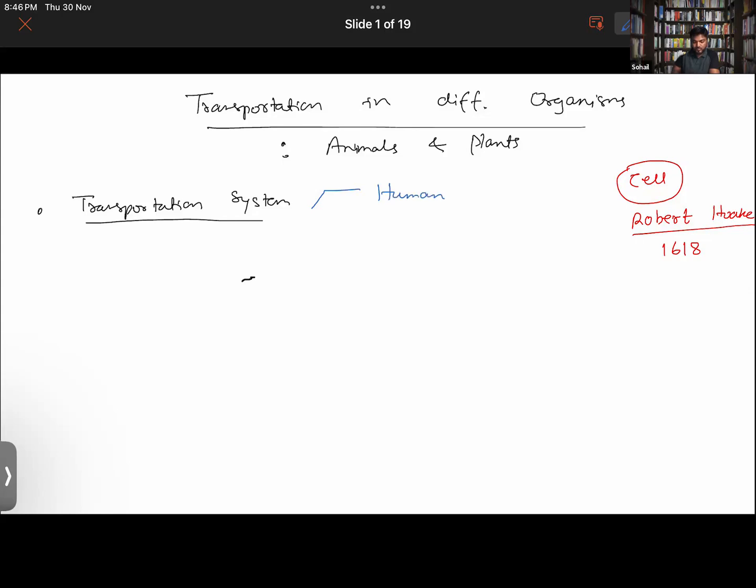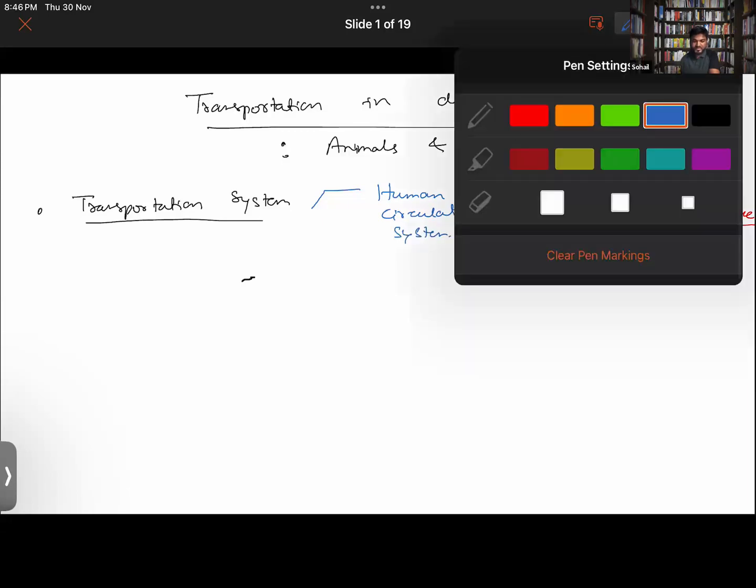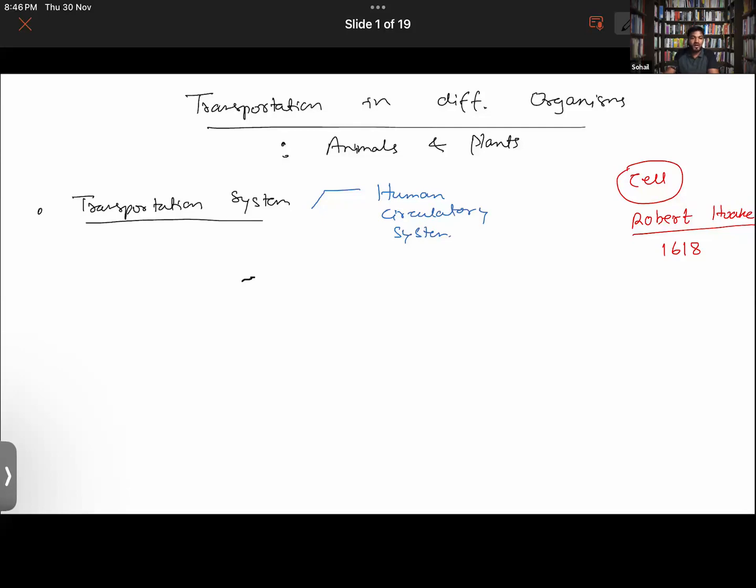Okay, the human circulatory system is there, where you have different organs that take part in it. Like you have the heart, you have blood vessels, namely the vein and the artery. Now lungs, in the human circulatory system particularly, are not included.